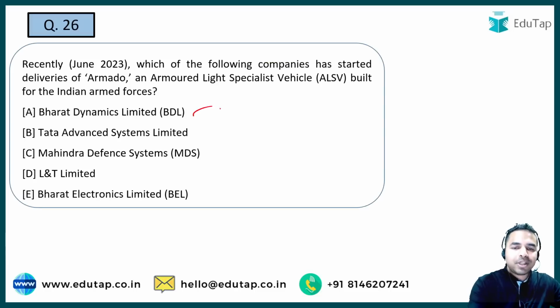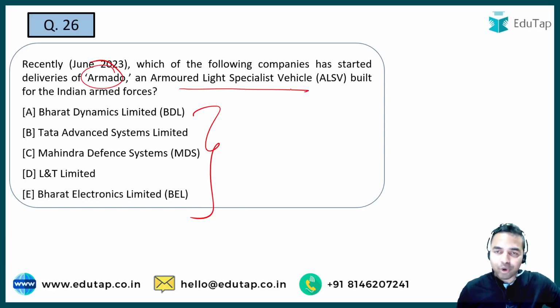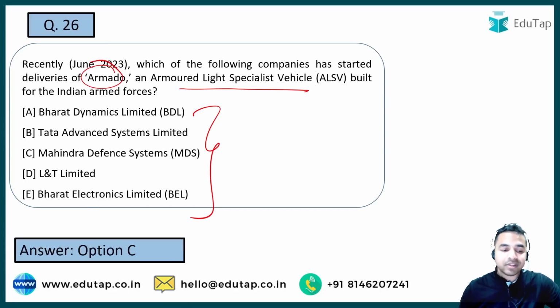So here you have to tell me the name of the company that has started delivering Armado. What is Armado? It is an armored light specialist vehicle which has been built for the Indian Armed Forces. So what is the right answer to this question? What is the name of that company that has started delivering this Armado? It is option C, Mahindra Defense Systems is the right answer.